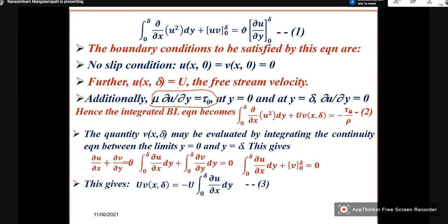So at y is equal to 0, from this we get dou u by dou y is equal to tau naught by mu.